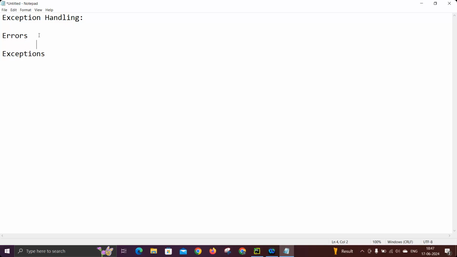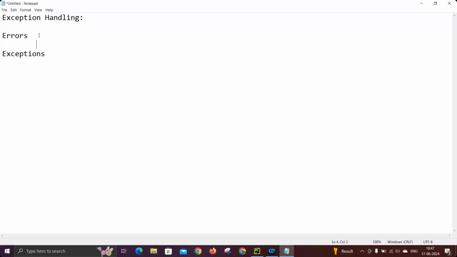The system only shows what the error is, but it does not skip or correct the error you made in the code. So errors we cannot skip; we have to fix them, that is, correct them to run our program. These are what we call errors. Errors are mostly caused by developer mistakes only. It's not user mistakes. It's purely our errors, where while writing the code we did something wrong, and because of that it may give errors in the application. That's why we call these errors.